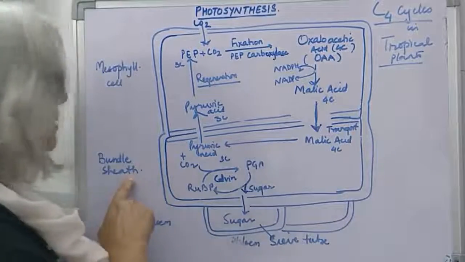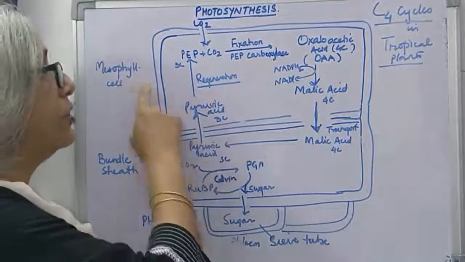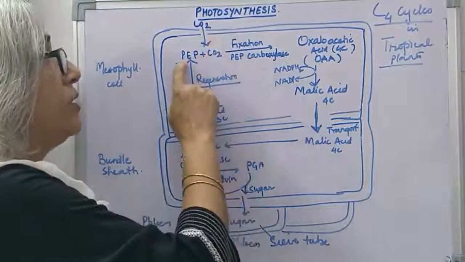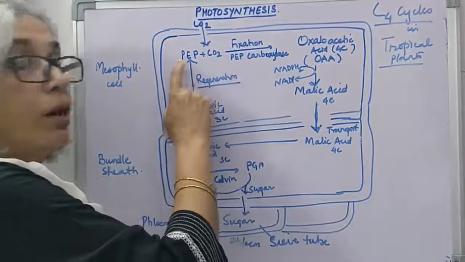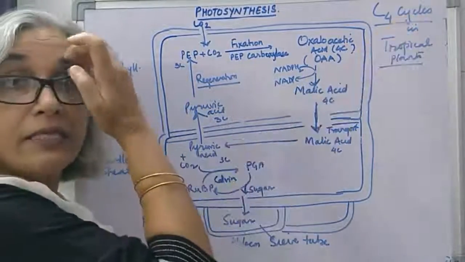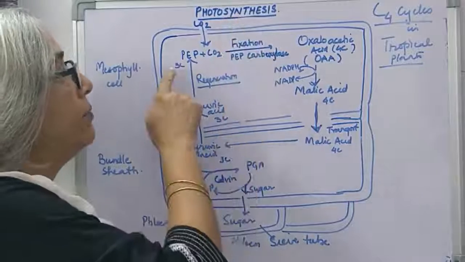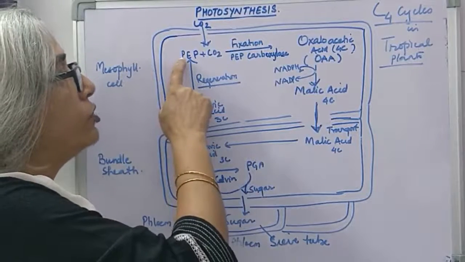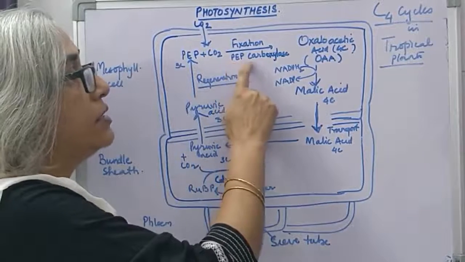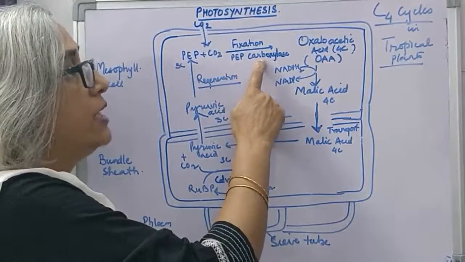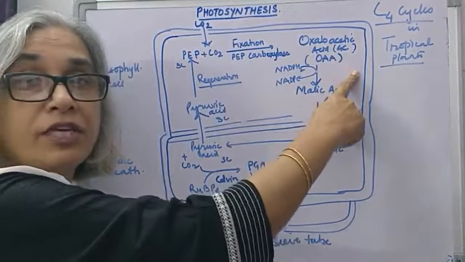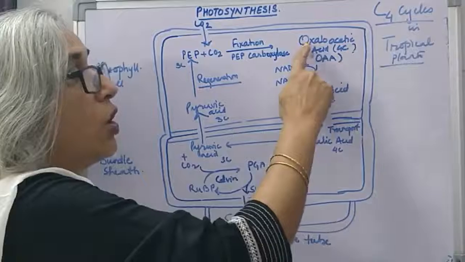First ring of cells is the bundle sheath cells and the second ring of cells is the mesophyll cells. So carbon dioxide first combines with a 3 carbon compound. Unlike a 5 carbon compound we had seen in C3 cycles, RuBP, here it combines with a 3 carbon compound, phosphoenol pyruvate. Carbon dioxide combines with it. The enzyme is PEP carboxylase and fixation takes place.